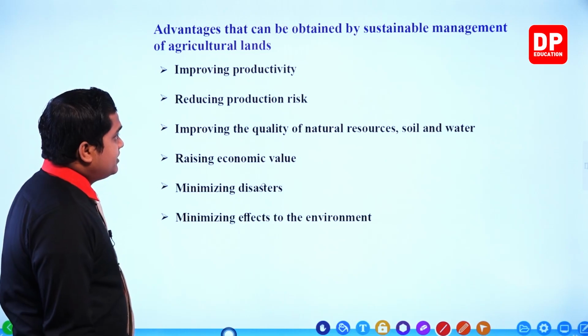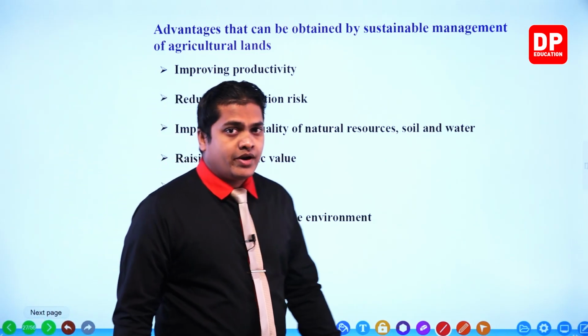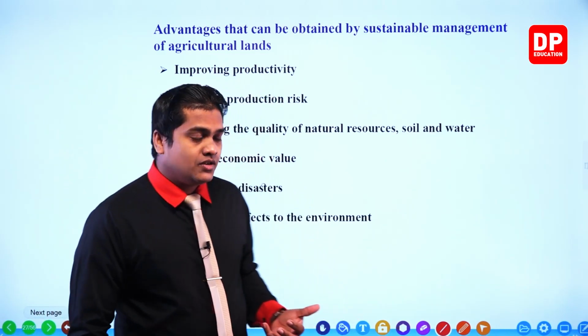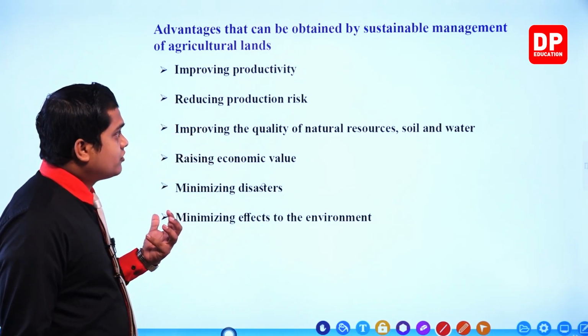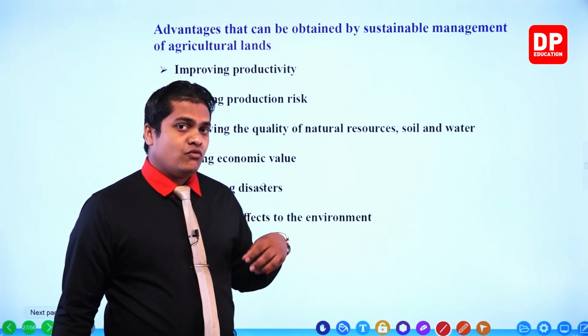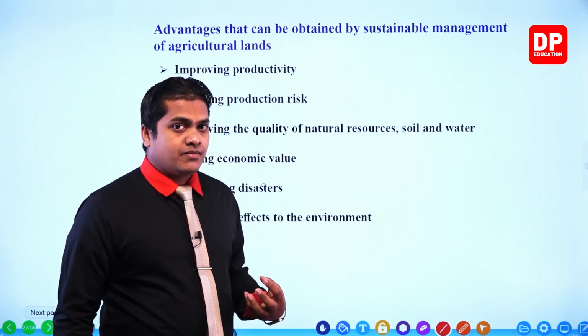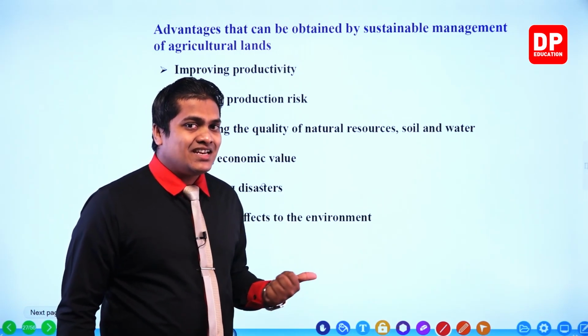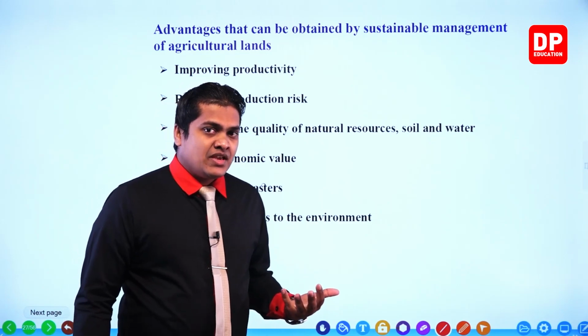Next one, reducing the production risk. So production risk is getting reduced, right. So reducing the production risk. That means, my dear children, when more amount of these things are getting produced, the production risk is getting reduced. I mean, risk means here